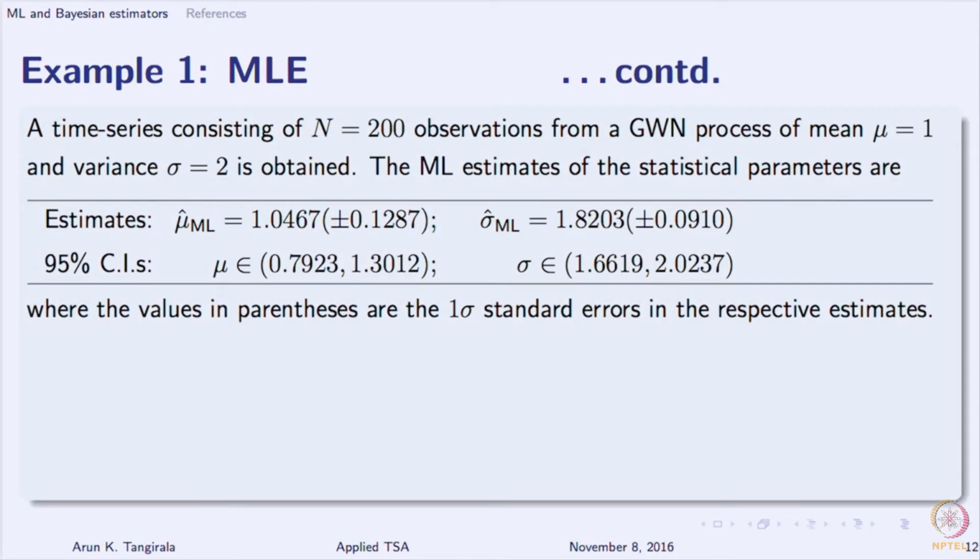Just as a quick numerical example I am showing you, I have randomly simulated about 200 observations of a Gaussian white noise process with mean 1 and variance 2, and I am reporting to you the maximum likelihood estimates. This is nothing but your sample mean with the standard error, and this is the estimate of the standard deviation. It should be standard deviation, not variance here. So, the standard deviation turns out to be 1.82, pretty close to the true value with this error, and the 95% confidence intervals are included here.